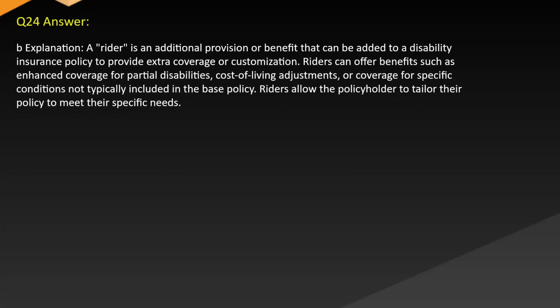Answer. B. Explanation. A rider is an additional provision or benefit that can be added to a disability insurance policy to provide extra coverage or customization. Riders can offer benefits such as enhanced coverage for partial disabilities, cost of living adjustments, or coverage for specific conditions not typically included in the base policy. Riders allow the policyholder to tailor their policy to meet their specific needs.